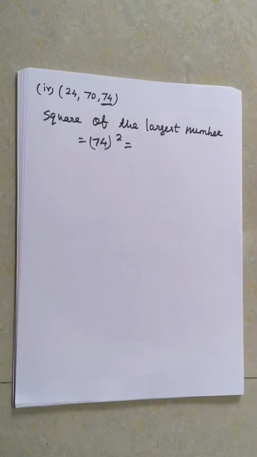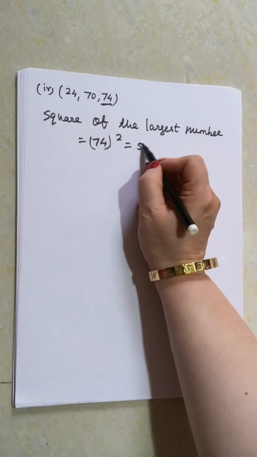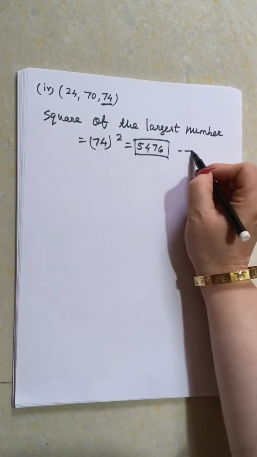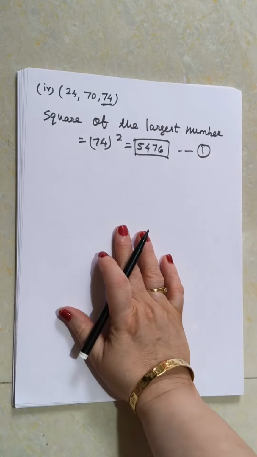Now let me know who is going to give me the answer of 74 square. Let us see who gives the first answer. So I got an answer from Shrutika. It is 5476 and it's absolutely correct. 5476 is the square of 74. So this is my number 1.